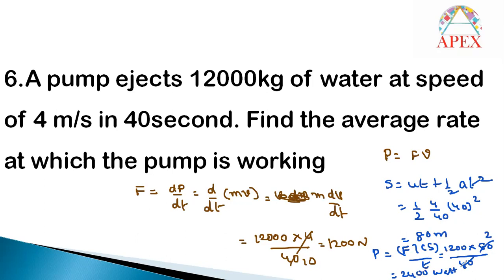You have to see here why we didn't substitute directly in the formula P equal to force into velocity. Because velocity is not constant continuously here. Initially the velocity of water was 0. It was in some tank or something else. And by using the power, we are getting that water from the tank to the pump to the velocity of 4 meters per second. That means velocity is increasing here. So we have used the general formula, work by time, and work is nothing but force into displacement.